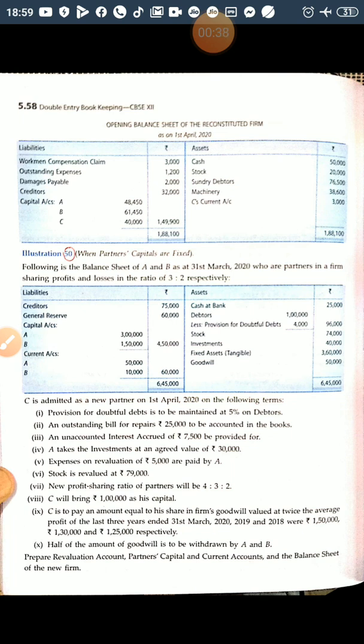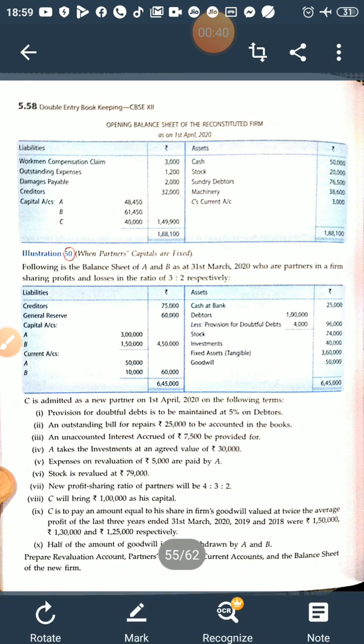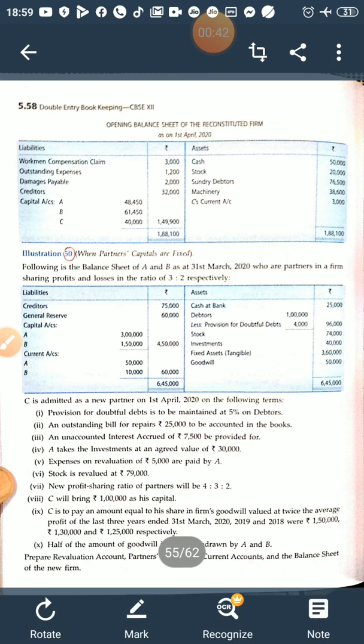So we know that when the partners follow the fixed capital method, all the adjustments will be made not through their capital but through their current account. Capital will be affected only due to the fixed capital brought in by the new partner. So one by one we will start.